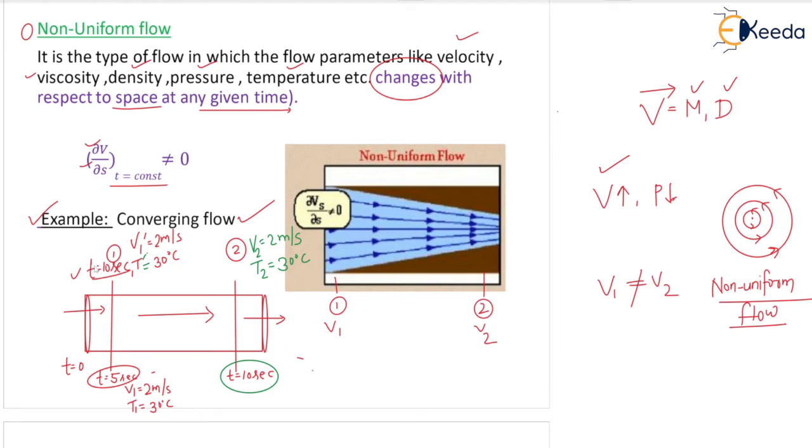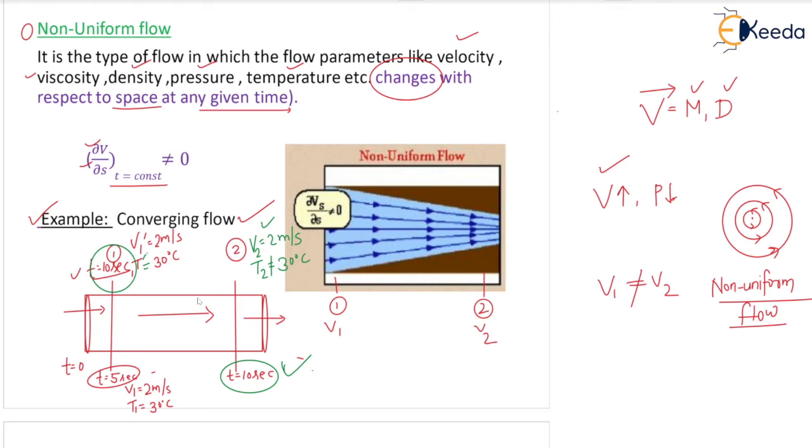So what we can see, at t equal to 10 seconds here and at t equal to 10 seconds here, the velocities and temperature both are not changing. The properties are not changing. 2 meter per second here also, 2 meter per second here also. Temperature is also the same, 30 degrees centigrade. So I can say definitely it is a uniform flow because we are taking the same instant of time, t equal to 10 seconds. The properties are not changing, so it is called uniform flow. Suppose any one property is changing, t2 not equal to 30 degrees centigrade, it is 20 or 15 degrees centigrade, then it is called non-uniform flow.